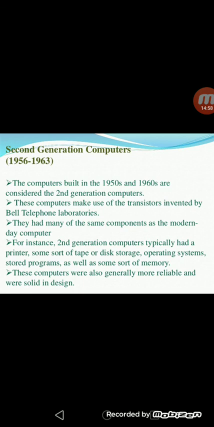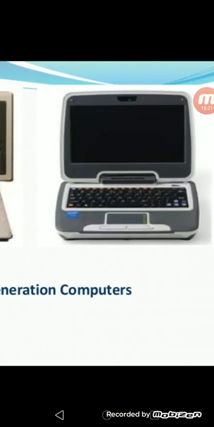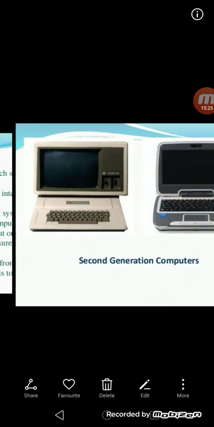The second generation computers typically had a printer, some sort of tape or disk storage, an operating system, stored programs, as well as some sort of memory. These computers were also generally more reliable. This is the second generation computer. See this.